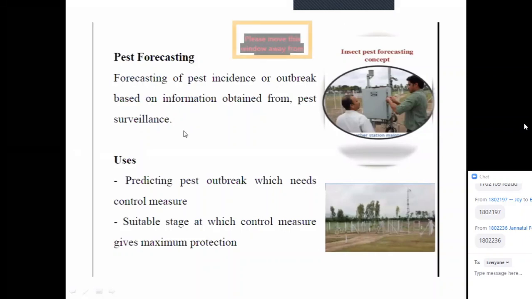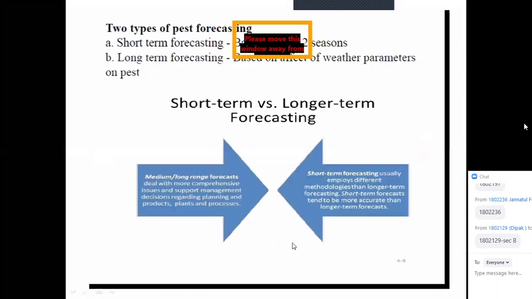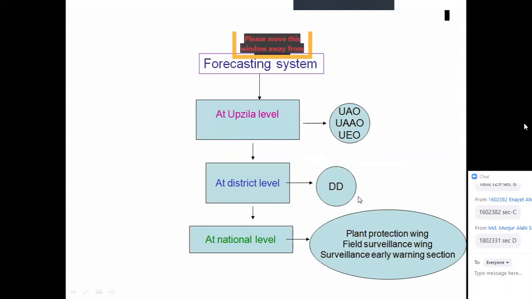As a pest forecasting, the forecasting of pest incidents or outbreak based on the information obtained from pest surveillance. The pest surveillance ভিত্তিক pest forecasting করে থাকে। কেন কিভাবে বলবো যে predicting pest outbreak which dates the control measures are suitable stage at which control measures gives protection. এটা আমি বলছি তোমাদেরকে শর্ট টার্ম এবং লং টার্মের মধ্যে পার্থক্য এখানে একটু বলে দেওয়া আছে কি কি ছোটখাটো জিনিস আচ্ছা